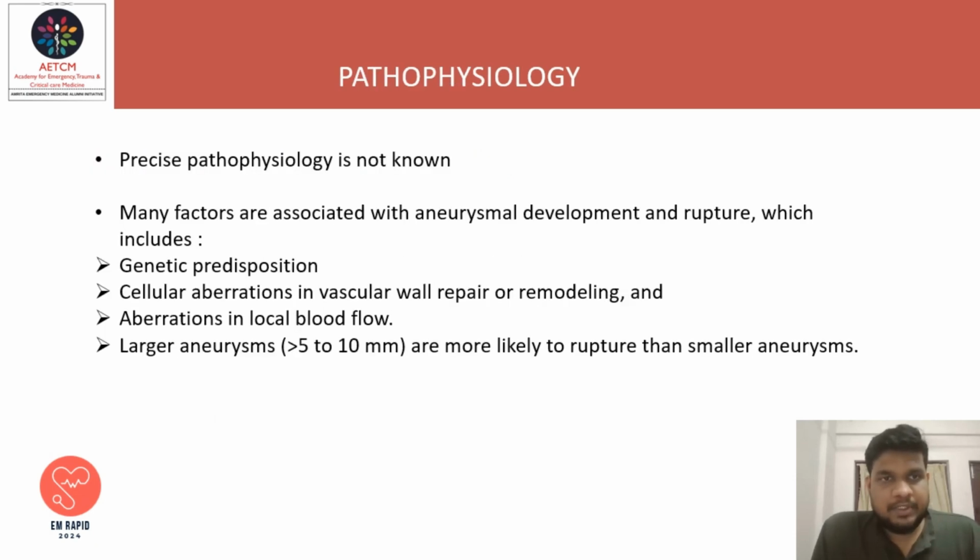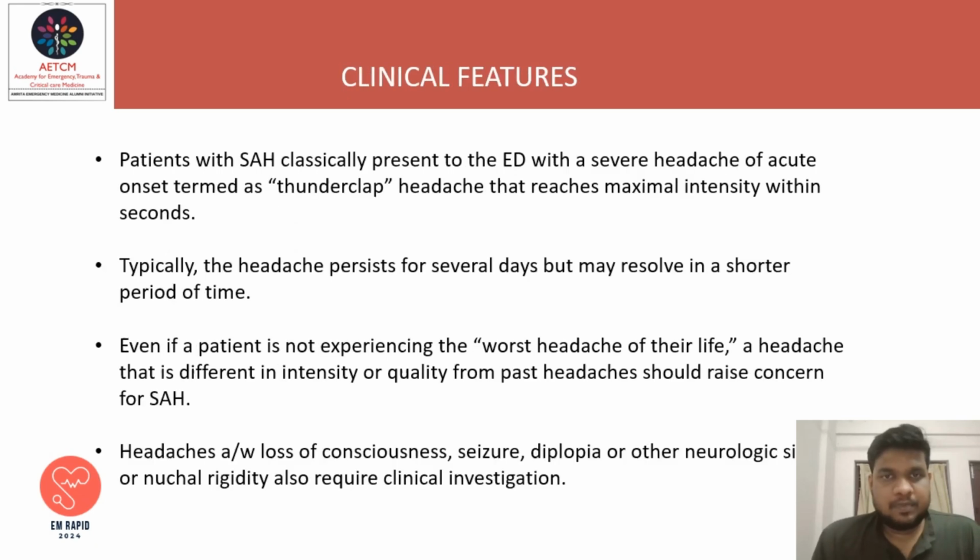Coming to pathophysiology, the precise pathophysiology is not known. Many factors are associated with aneurysmal development and rupture, which include genetic predisposition, cellular aberration in vascular wall repair or remodeling, and aberration in the local blood flow. Larger aneurysms, which are more than 5 to 10 mm, are more likely to rupture than small aneurysms.